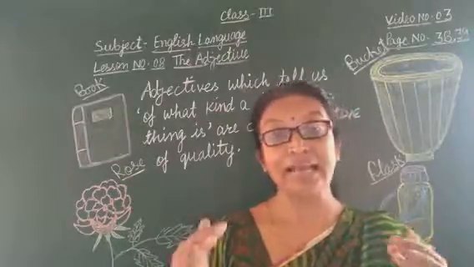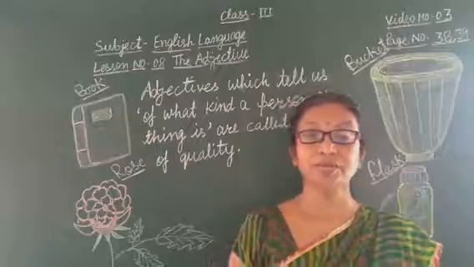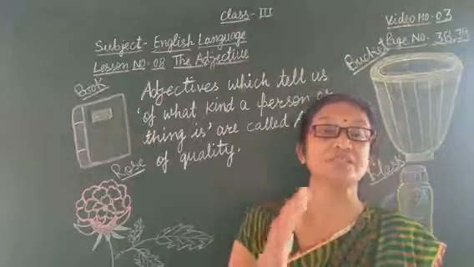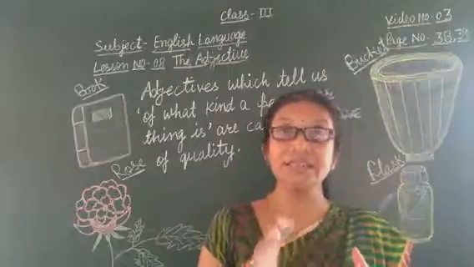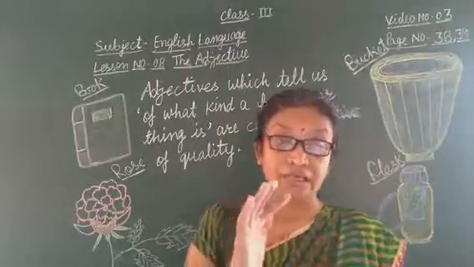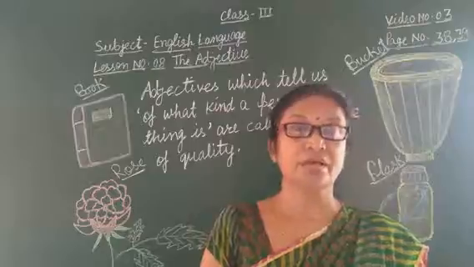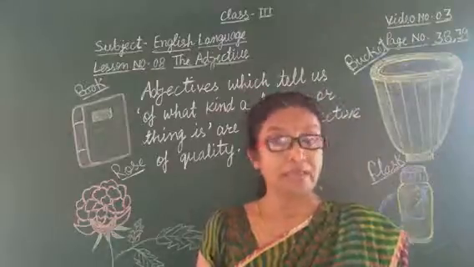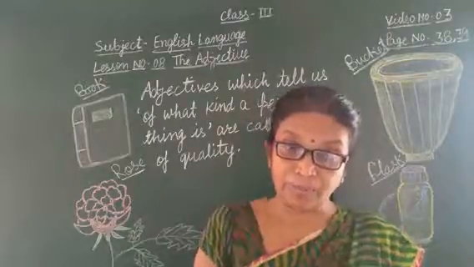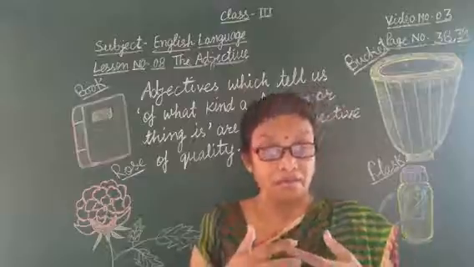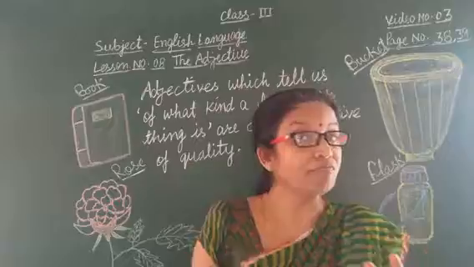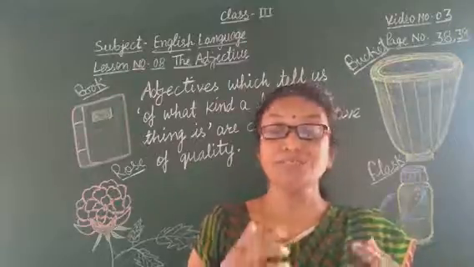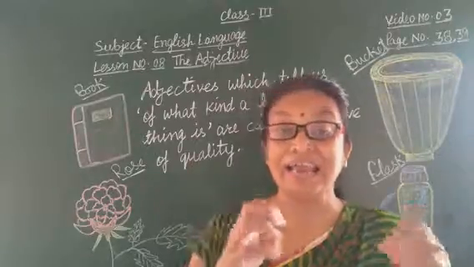These are adjectives because these words are telling the quantity of the water, the quantity of the milk, quantity of money, and quantity of food. So these words are called adjectives.